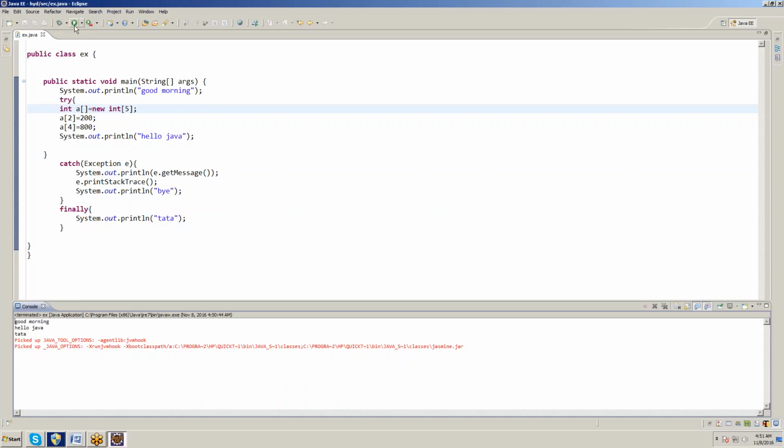Deepa madam, got it? Sir, actually I just wanted to know why you are giving A2 is equal to 200, A4 is equal to 800. That is your choice. For A2 it is 200, for A4 I will give you 1000, 2000, or 1 lakh. That is the value, not the array index. You have 4 as the index and 2 as the value, they are different.